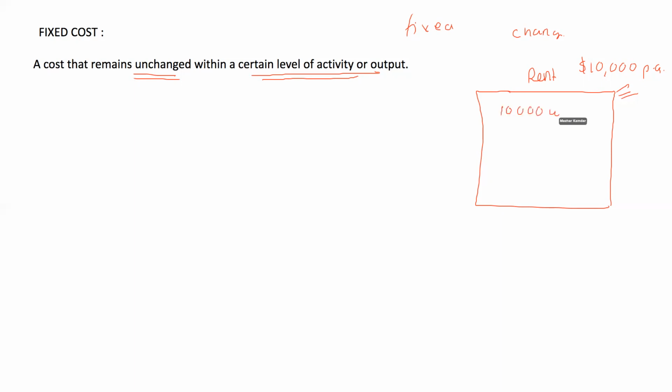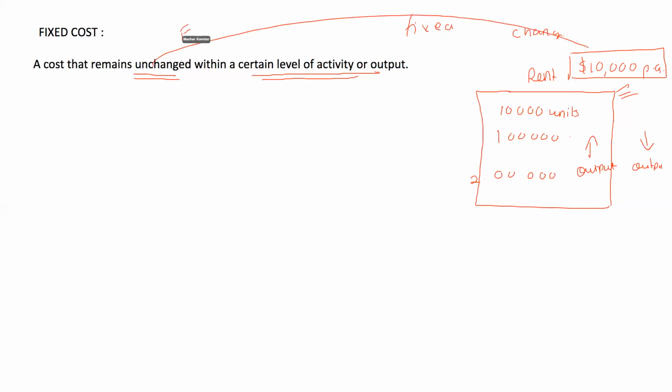irrespective of whether I produce 10,000 units of output in this factory, or 1 lakh units, or 2 lakh units. I may increase the activity level, or increase or decrease the output level. It does not matter. The fixed cost, that is the rent that I pay for the entire year, is going to remain unchanged within a certain level of activity or output.